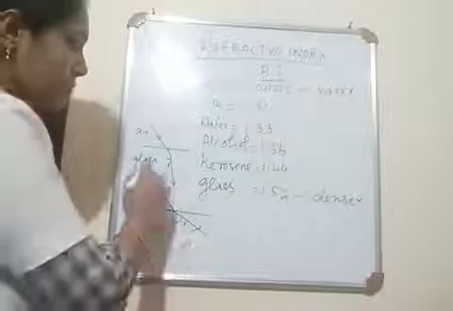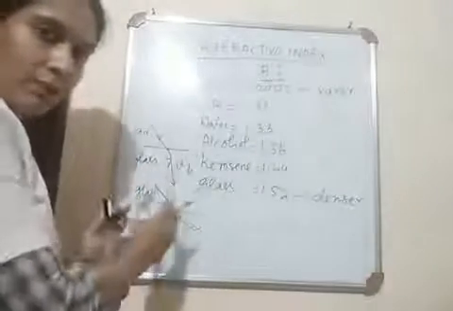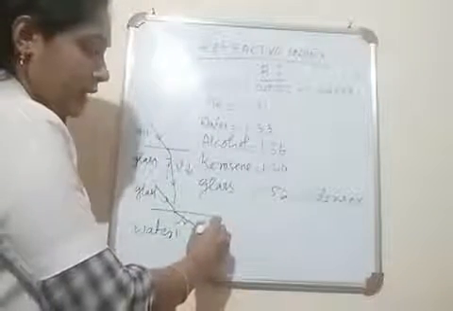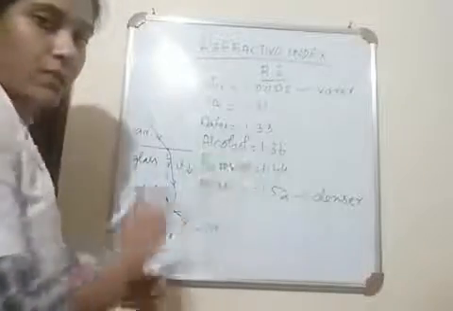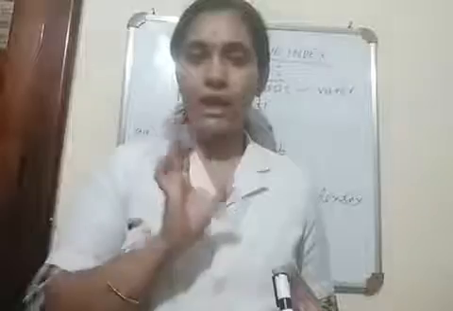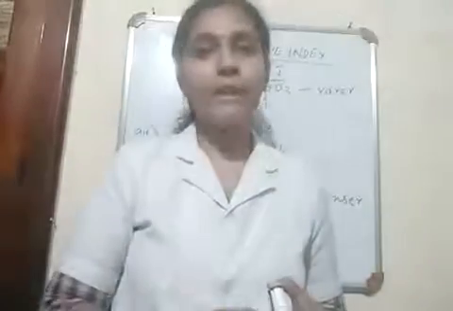Also we can say in the denser medium, velocity is less, so the angle of refraction is also less. But in the rarer medium, velocity will be more, so the angle of refraction is also more. In a denser medium, molecules move slowly. Just like that, light also moves slowly in a denser medium. But in a rarer medium, molecules can move easily and faster. Just like that, light can also move faster in a rarer medium.